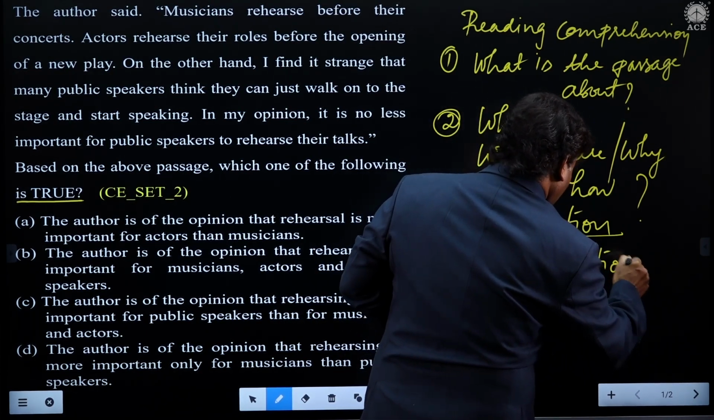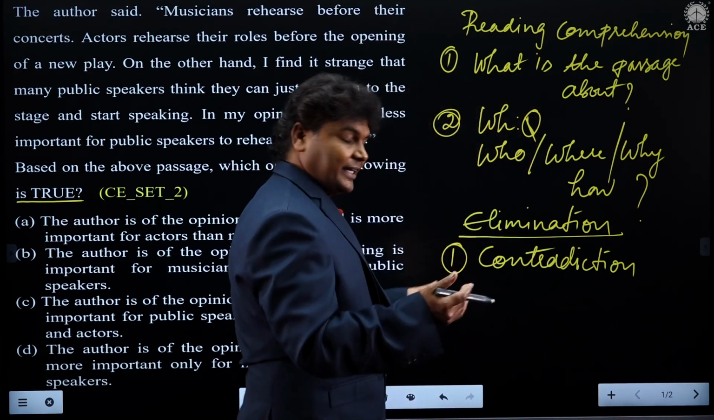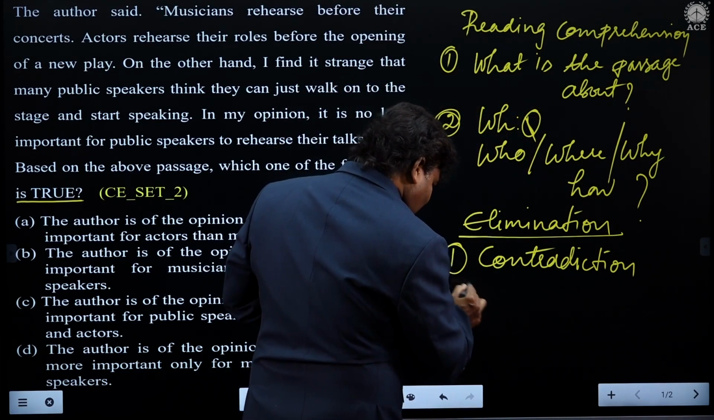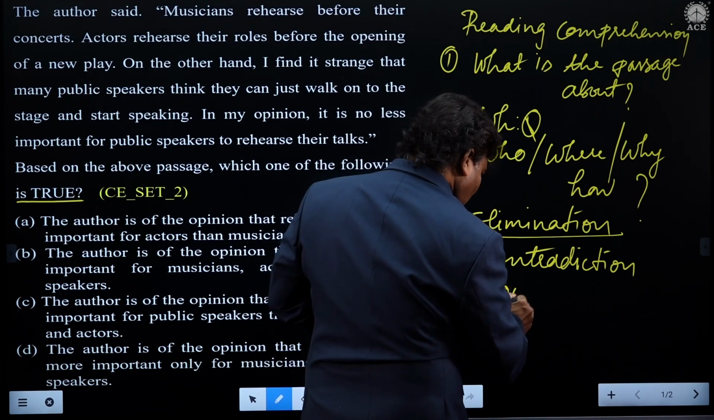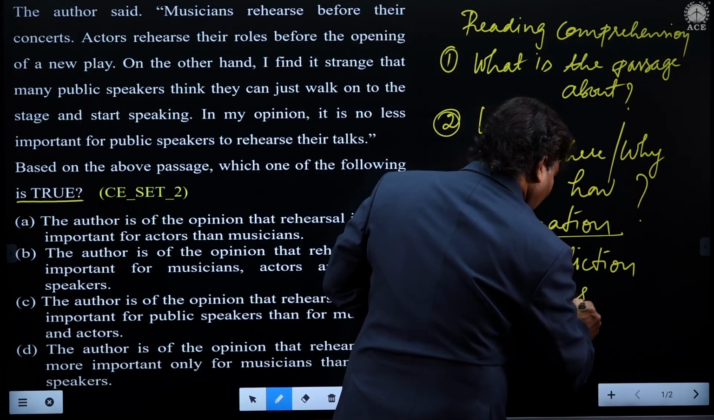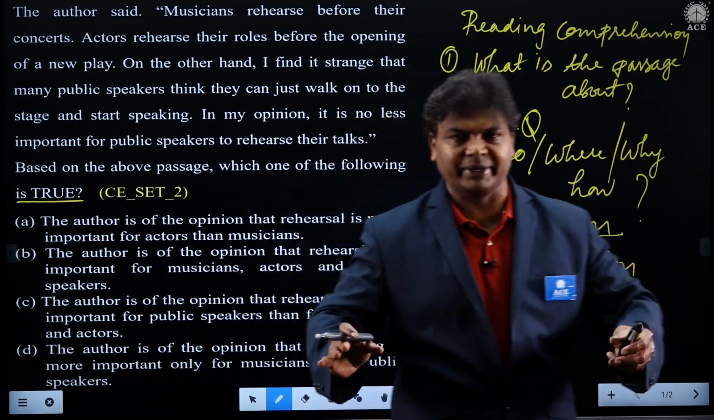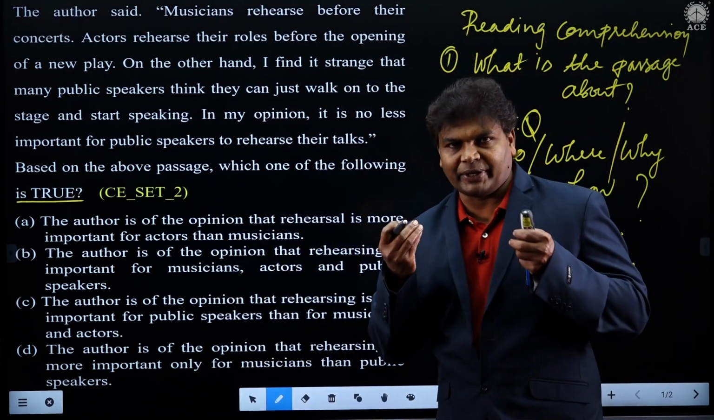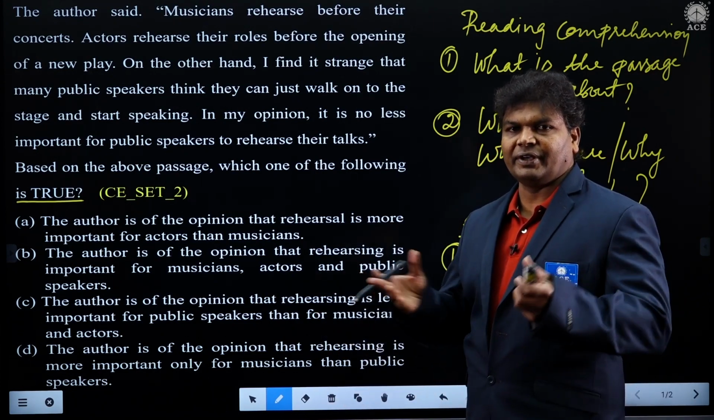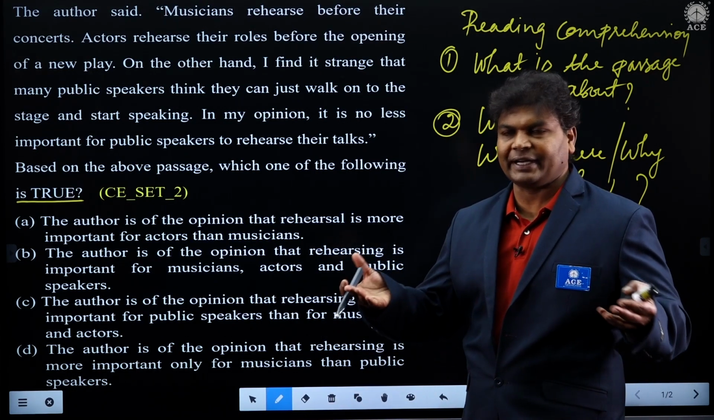So if we find any contradictions, we can easily eliminate that. And the second one is, students, sometimes out of scope. What is out of scope, students? Something which is not mentioned in the argument at all. Something which is not mentioned in the passage at all. We have to consider it as out of scope and eliminate it.